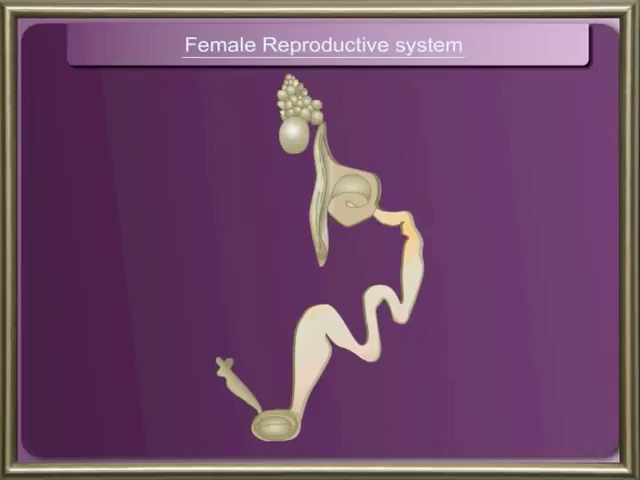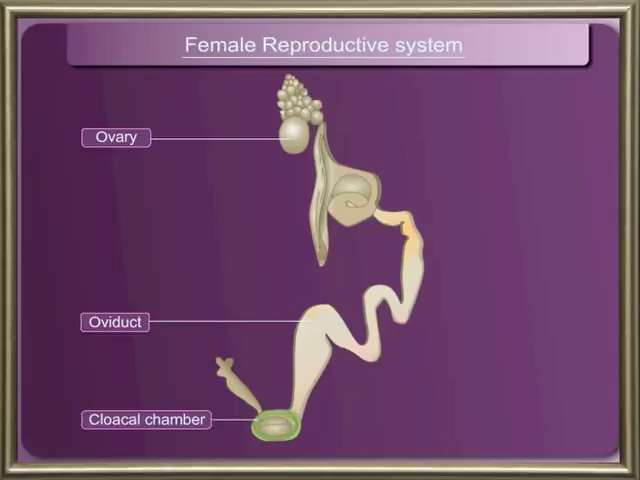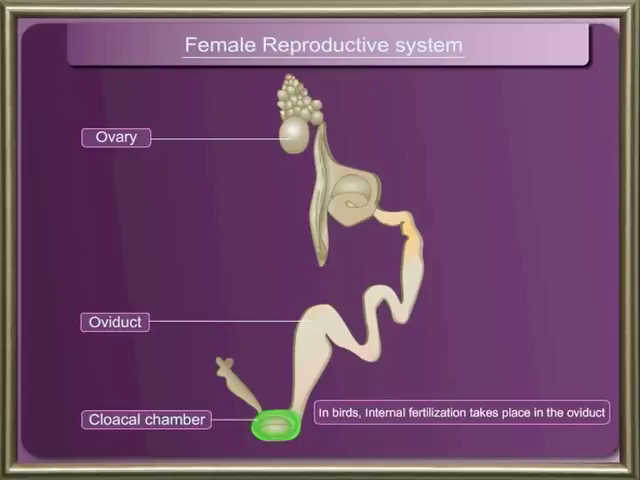Female reproductive system. In a female bird, a single ovary and an oviduct are present in the body cavity on the left side. The oviduct opens into the cloacal chamber. In birds, internal fertilization takes place in the oviduct.